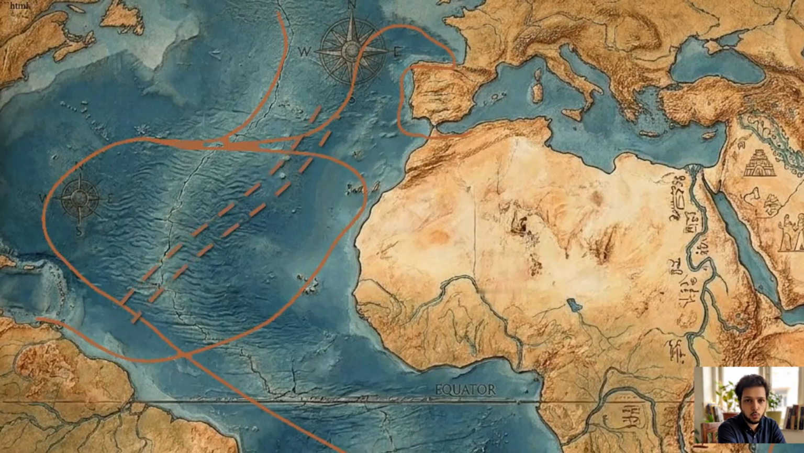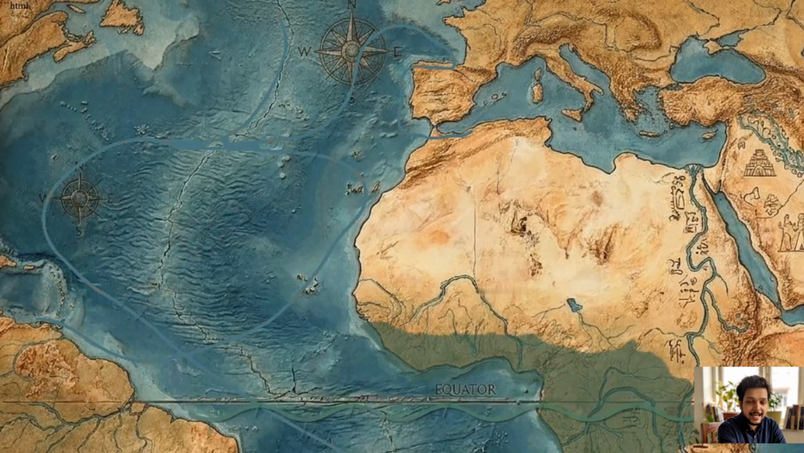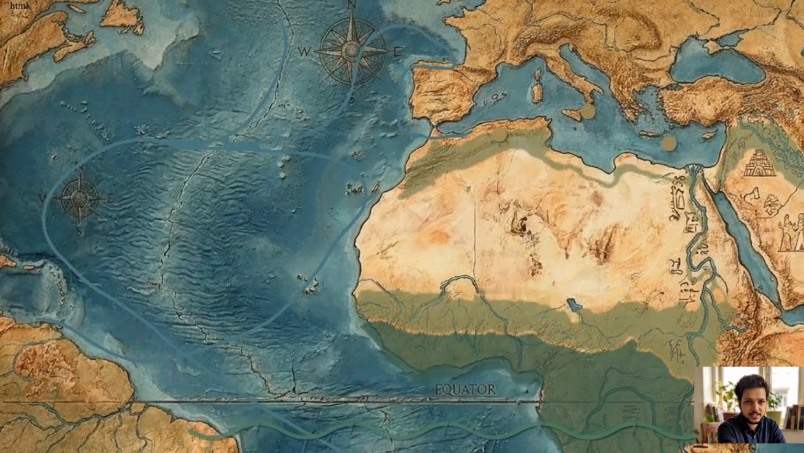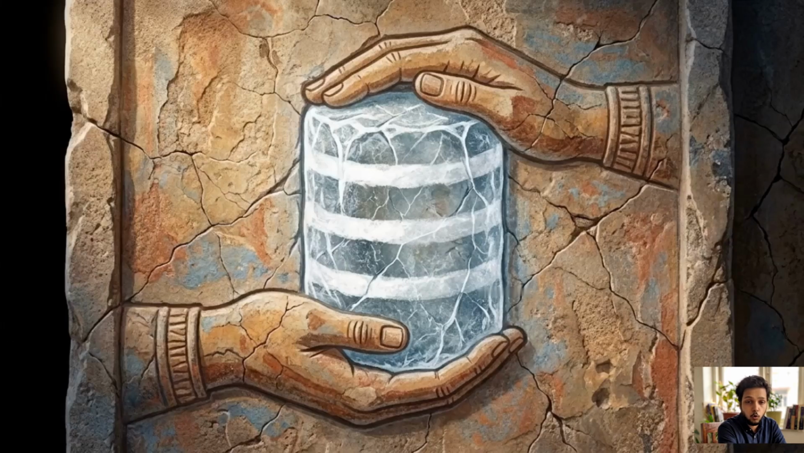The trigger is a significant slowdown of the AMOC, a massive system of ocean currents regulating global temperatures. When it weakened, it pushed the intertropical convergence zone, the Earth's main tropical rain belt, drastically southward, pulling moisture away from agricultural zones.